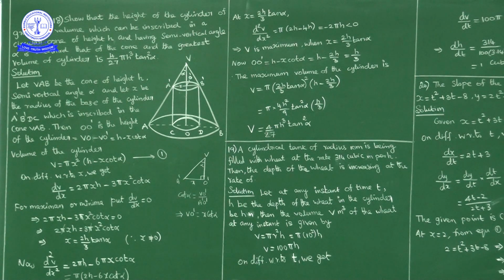Next, maximum volume of cylinder is pi into x square into height of the cylinder. Height of the cylinder is what, h by 3. Okay, x is what, 2h by 3 tan alpha. So 2h by 3 tan alpha whole square. So pi into, so what we have, volume is equal to 4 by 27 pi h cube tan square alpha.